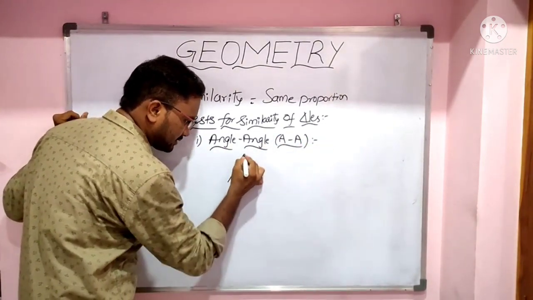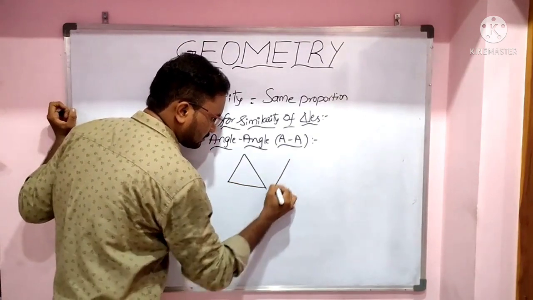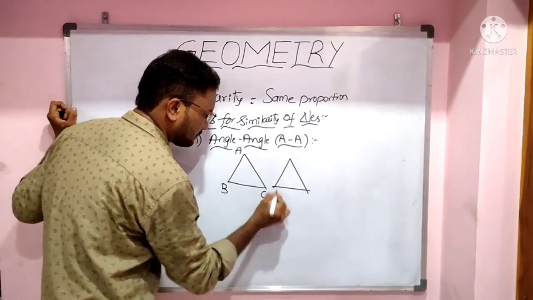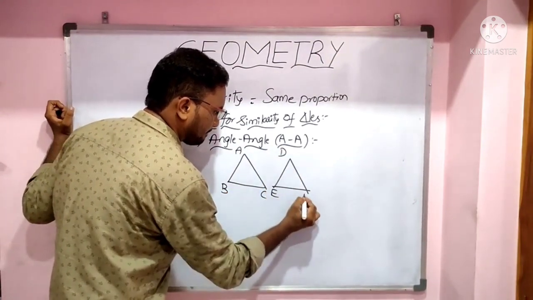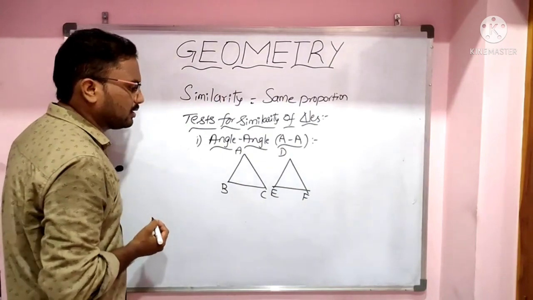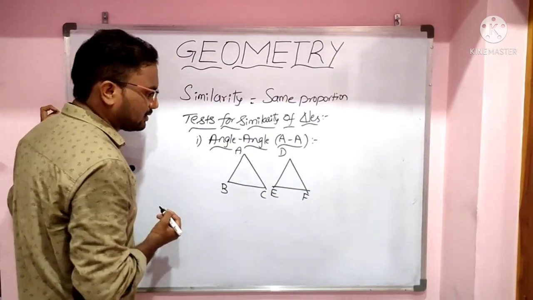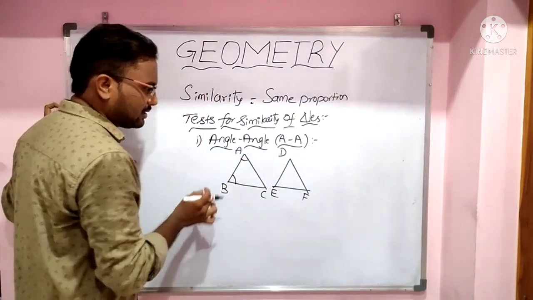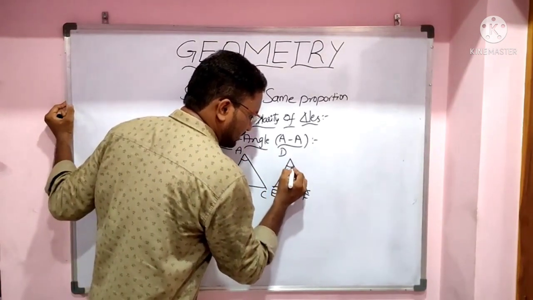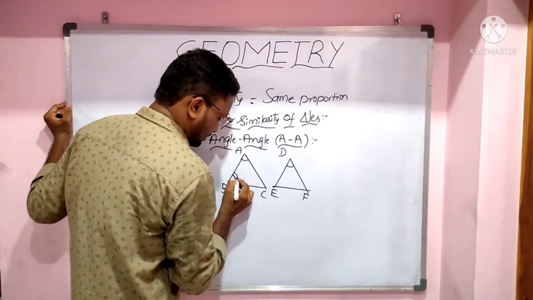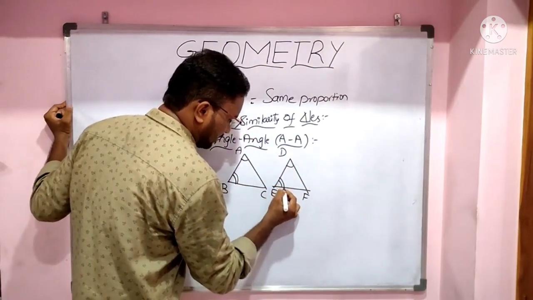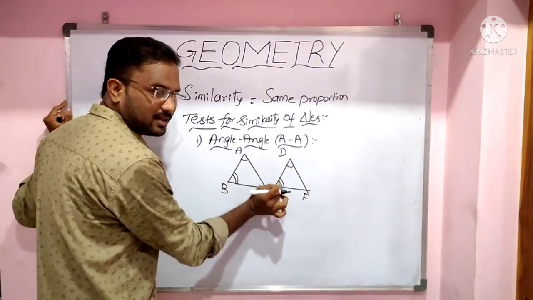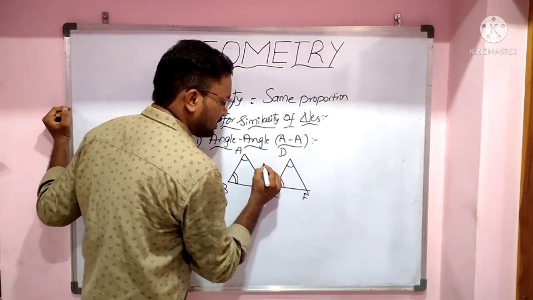Let us take two triangles. If two angles in one triangle are equal to the corresponding angles in the other triangle, that means here angle A equals angle D and angle B equals angle E, hence these two triangles are similar.